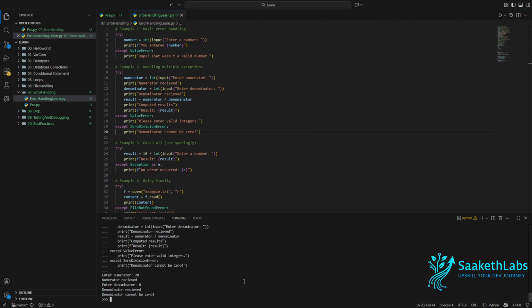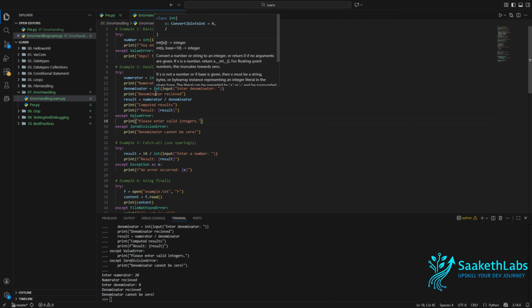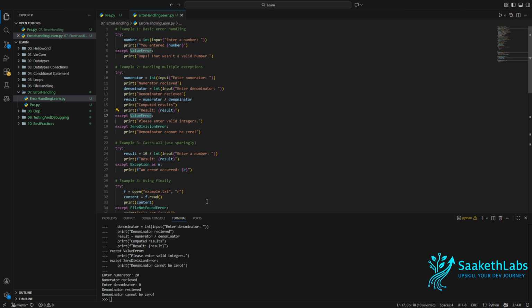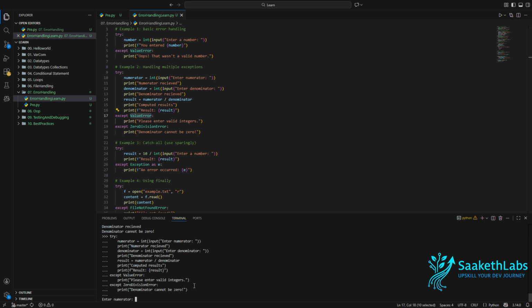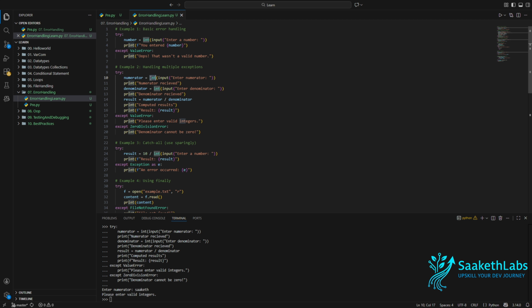Error was occurred. So let me try to execute the same statement, whereas in this case, we are going to try to add other than integer so that value error gets thrown. Let me just run that. So I'm going to add numerator as Saket. Now, as you can see, once I add the numerator, here itself the error was thrown. Since that's the reason, "numerator received" was not printed into the terminal.